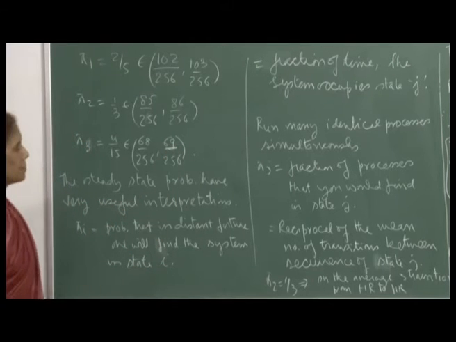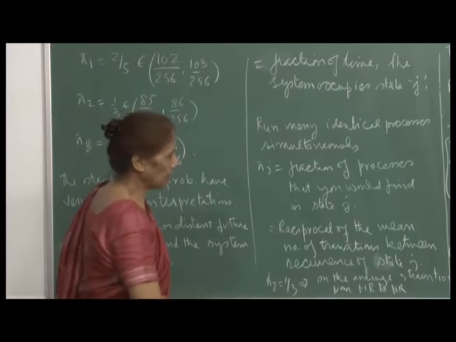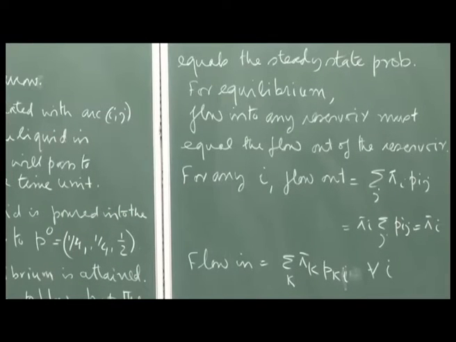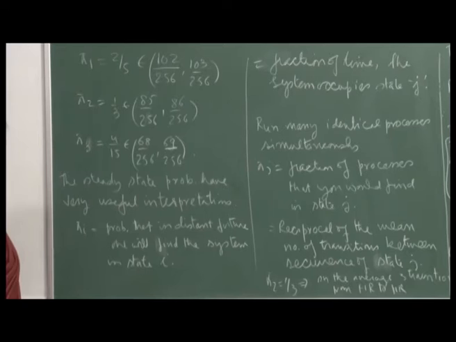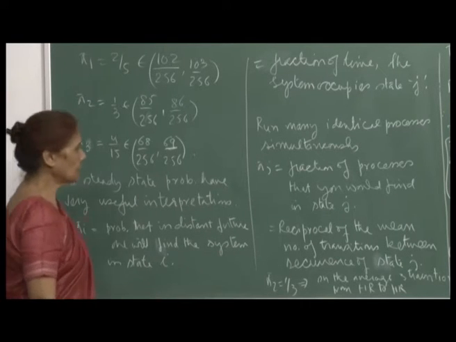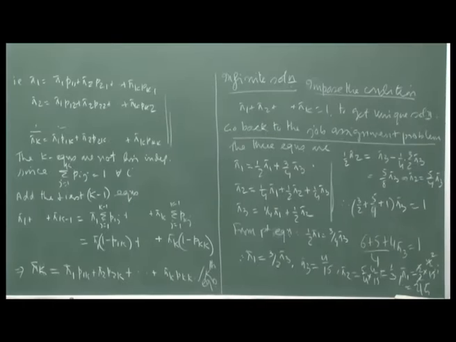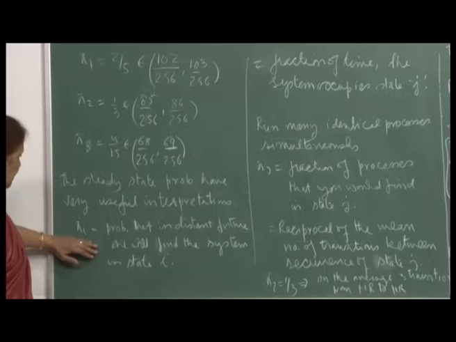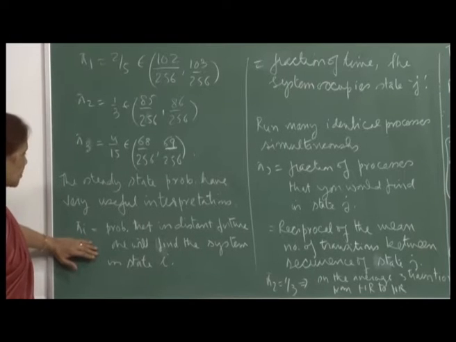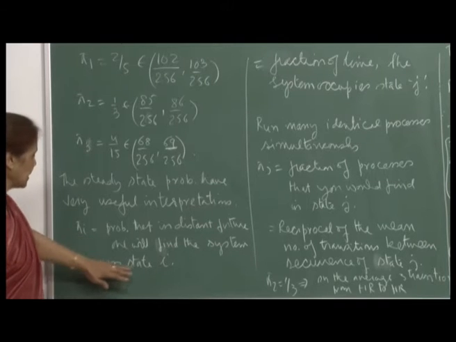So, the two things match, but certainly that is a much better, quicker way of obtaining your steady state probabilities. Now, these steady state probabilities have very useful interpretations, and we will continue seeing through examples later on when we analyze the process further. So, essentially what we have said is that pi i is the probability that in the distant future one will find the system in state i.